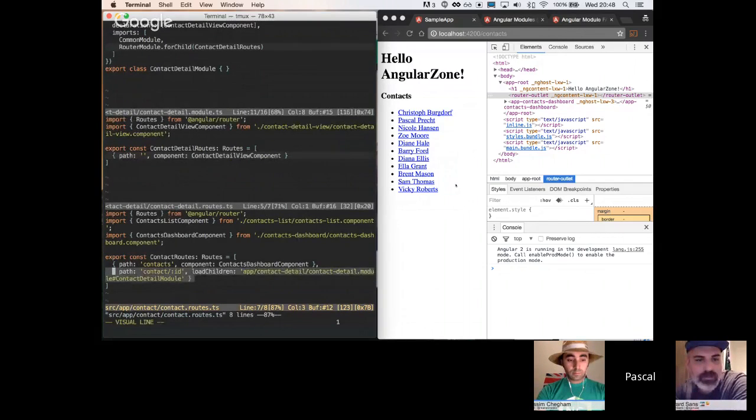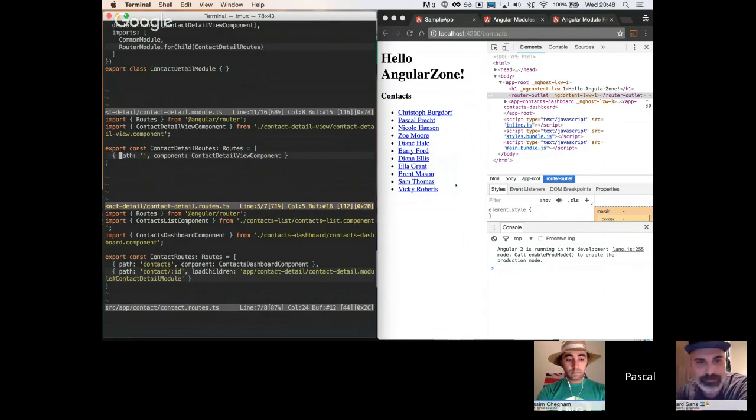And if we take a look at the contact routes again, they specify, hey, I want to route to contact / and then some ID. It's actually another cool thing of Angular 2. You can route to components that are not there yet. You can link to components that are not even physically loaded from the server yet. So yeah, that's crazy.